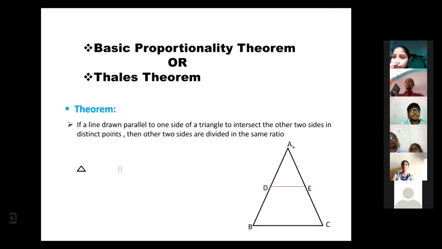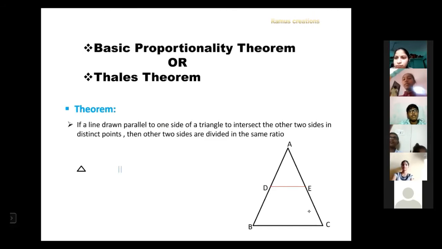Then the basic proportionality theorem says that if a parallel line divides the other two sides at distinct points, then it divides the other two sides in the same ratio. That means AD by DB, this is the ratio on side AB, is equal to AE by EC. So this is the theorem.